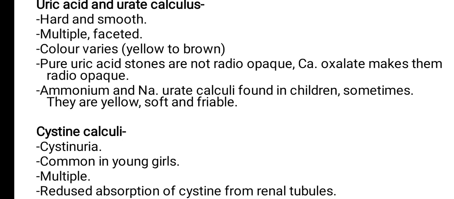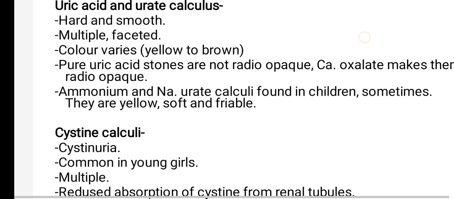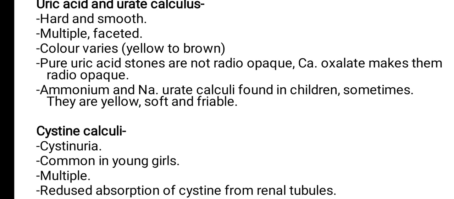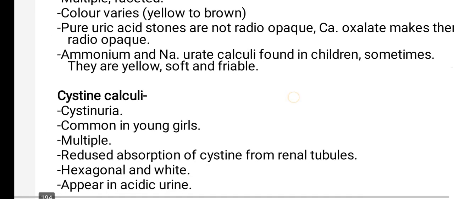The calcium oxalate makes them radio opaque. When there is uric acid plus calcium oxalate, then they will become radio opaque.